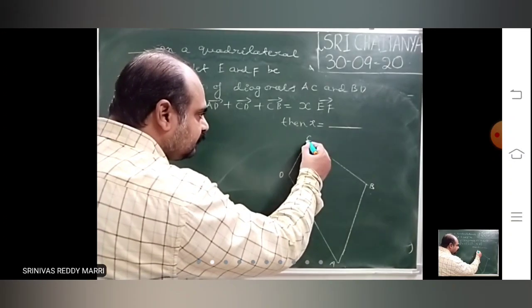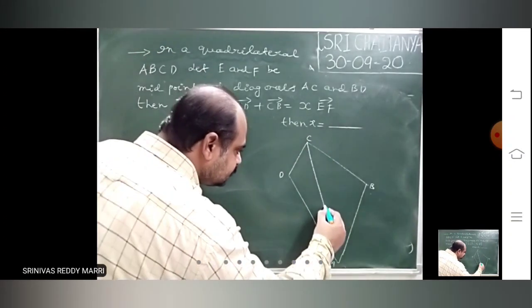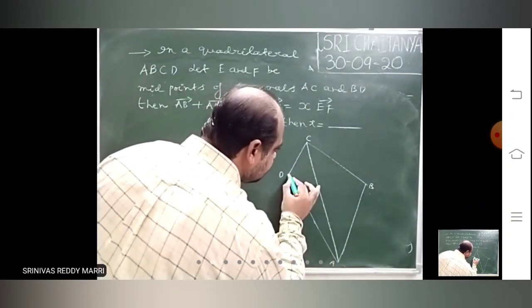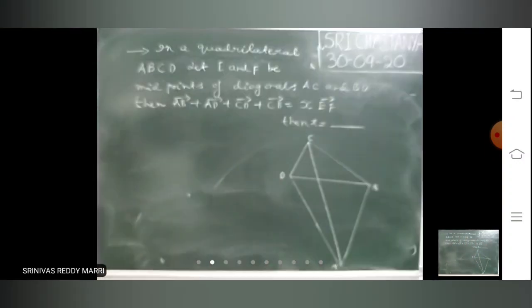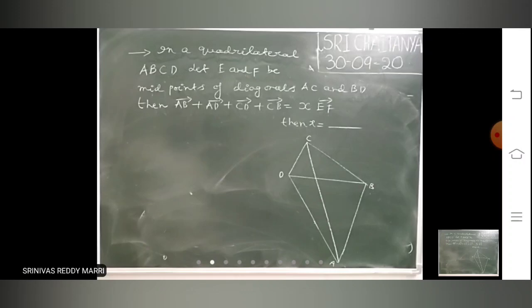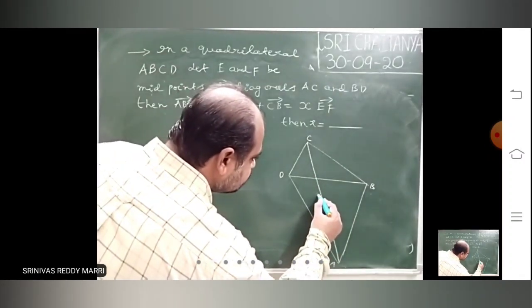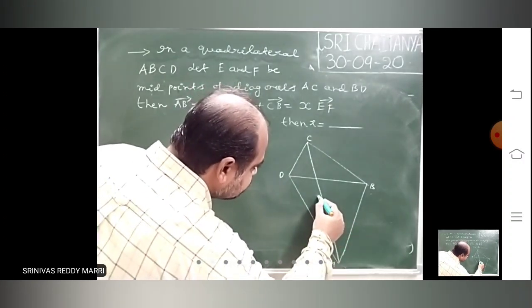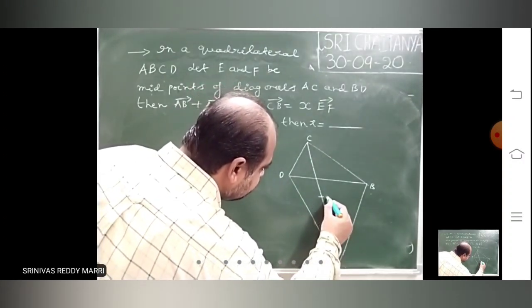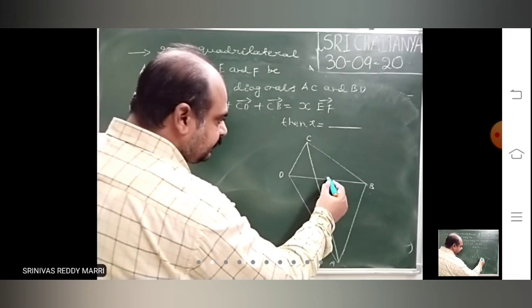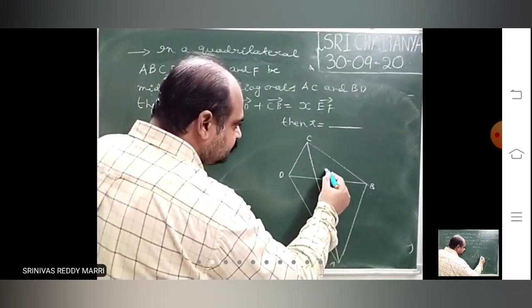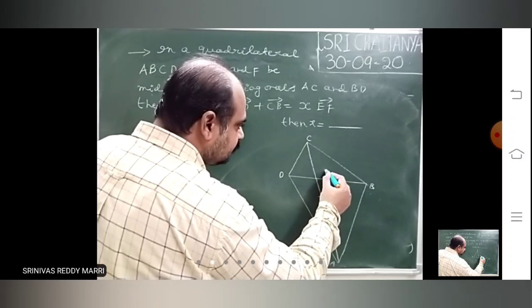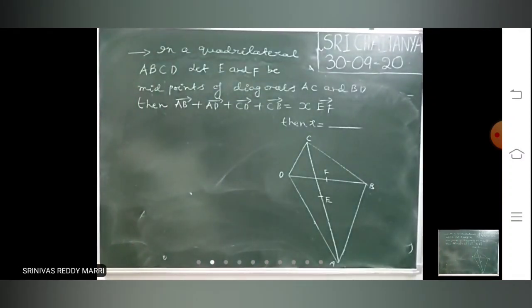In a parallelogram, midpoints will be the same. This is one diagonal, this is another diagonal. The midpoint of AC is E, and the midpoint of BD is F. In a parallelogram they will be equal midpoints, so this is not a parallelogram.